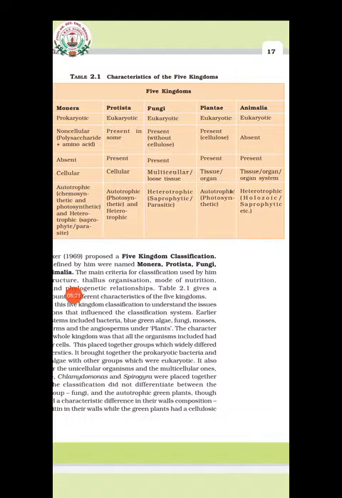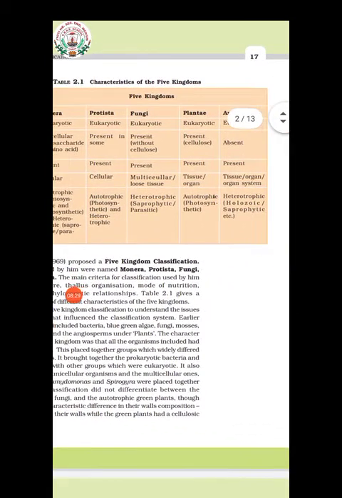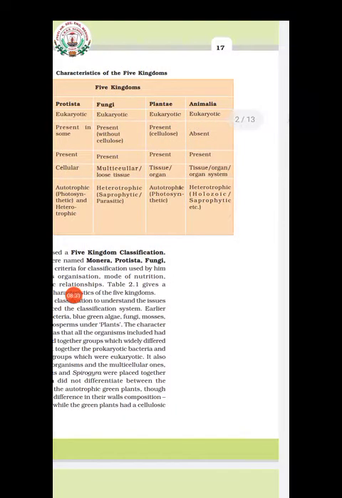If you see the kingdom Plantae, their cells are eukaryotic. Cell wall is present and which is cellulosic. Then nuclear membrane is present in them. Tissue or organ level of organization you can see, and they are strictly autotrophic.